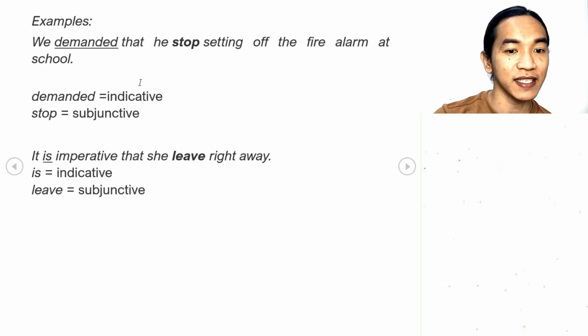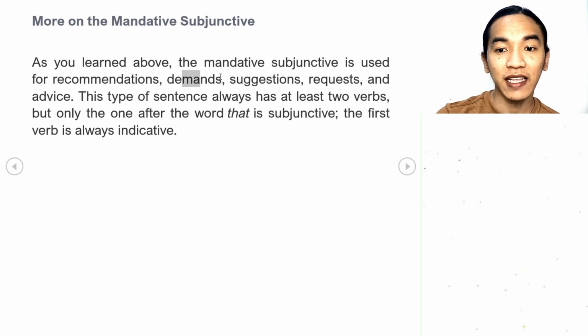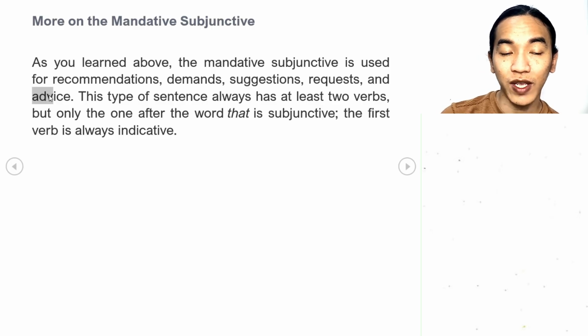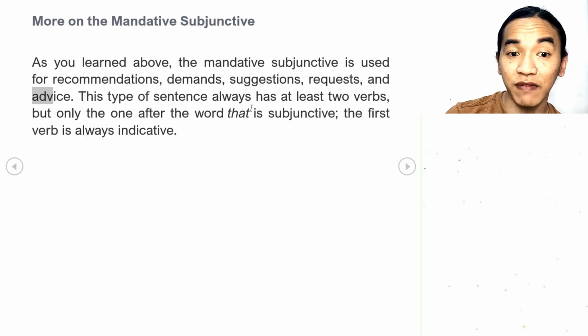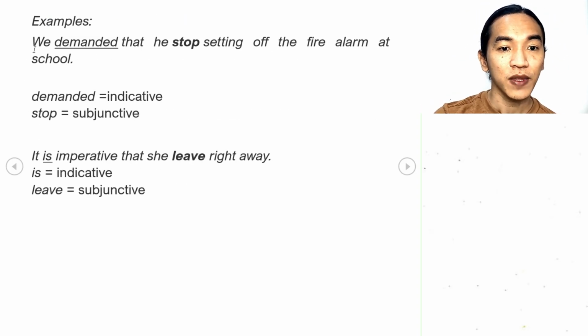Let's see some examples here. Remember, recommend, demand, suggest, request, and advise are some of the common verbs that we use in the mandative subjunctive mood. So that's why you see here, we demanded that he stop setting off the fire alarm at school.